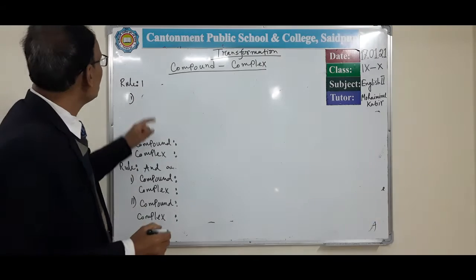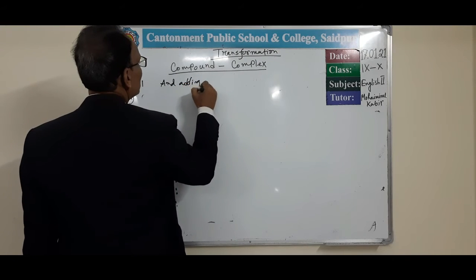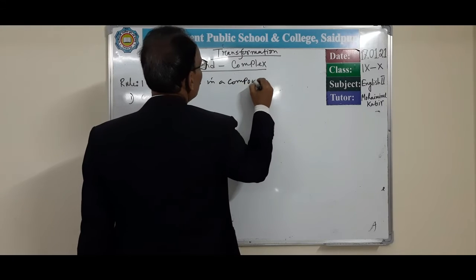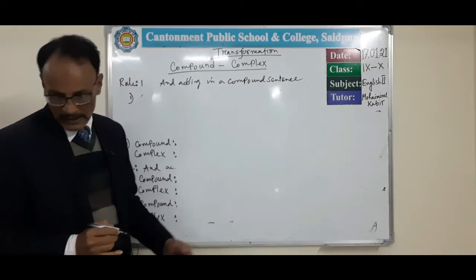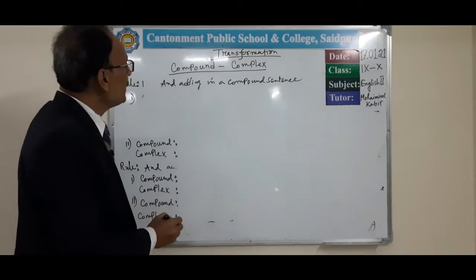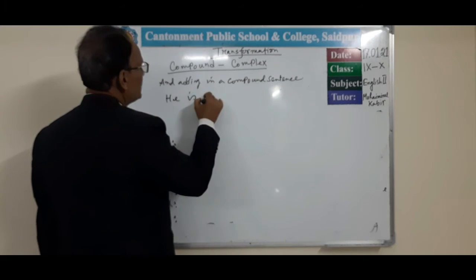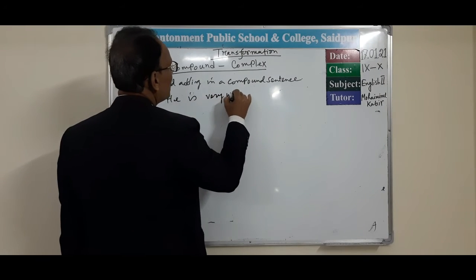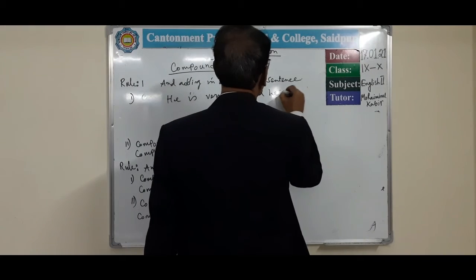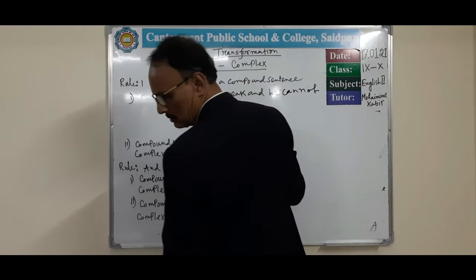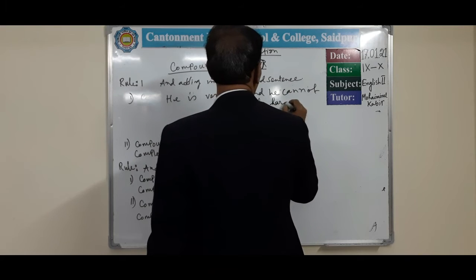For example, if the sentence contains very or great in a compound sentence, and if the clauses carry very, for example, he is very weak, and he cannot do hard work.